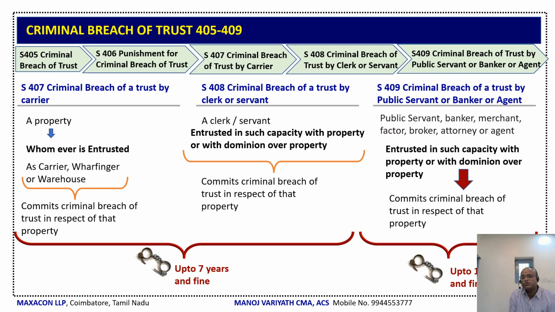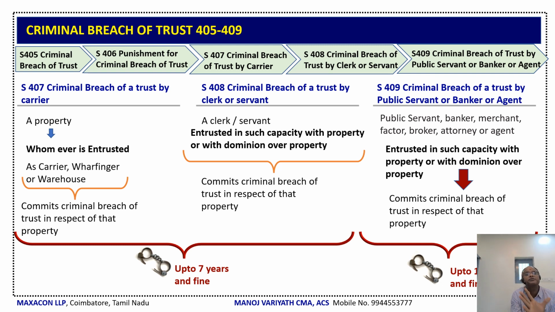Here, the punishment is much stricter. A public servant, banker, merchant, factor, broker, attorney or agent is entrusted in such capacity with property or with dominion over property, and they commit criminal breach of trust in respect of that property, then imprisonment is up to 10 years and fine.